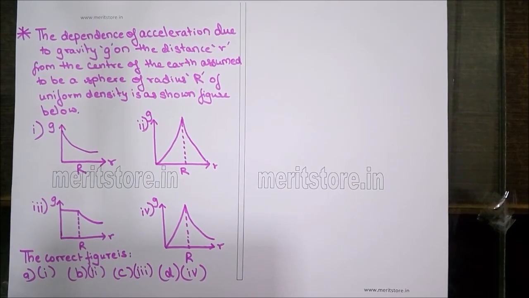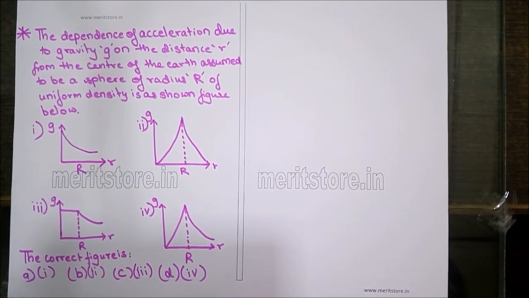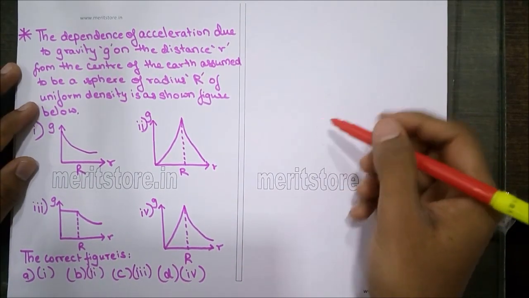The dependence of acceleration due to gravity g on the distance r from the center of the earth, assumed to be a sphere of radius R of uniform density, is as shown in the figure below. Now we need to determine which is the correct figure.